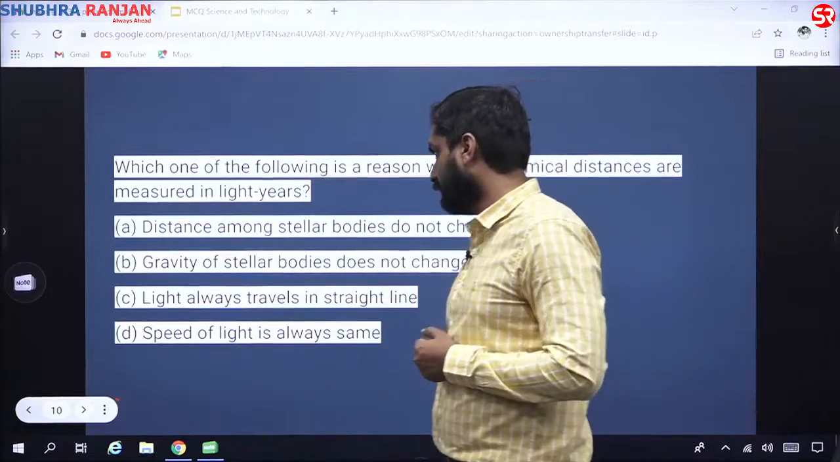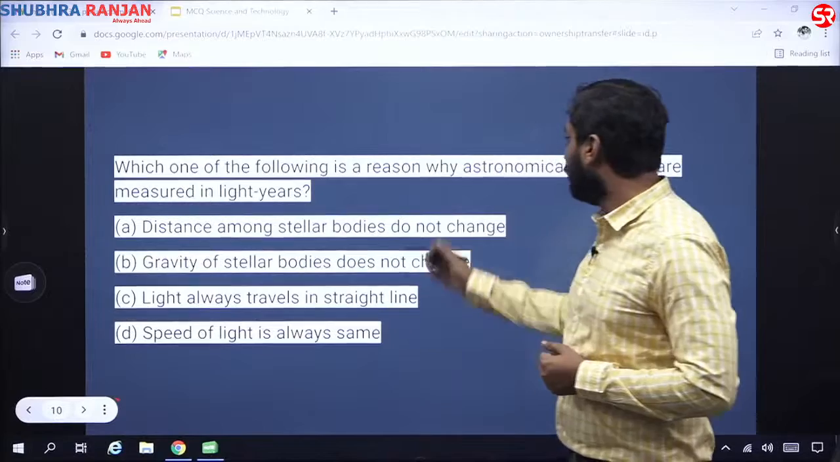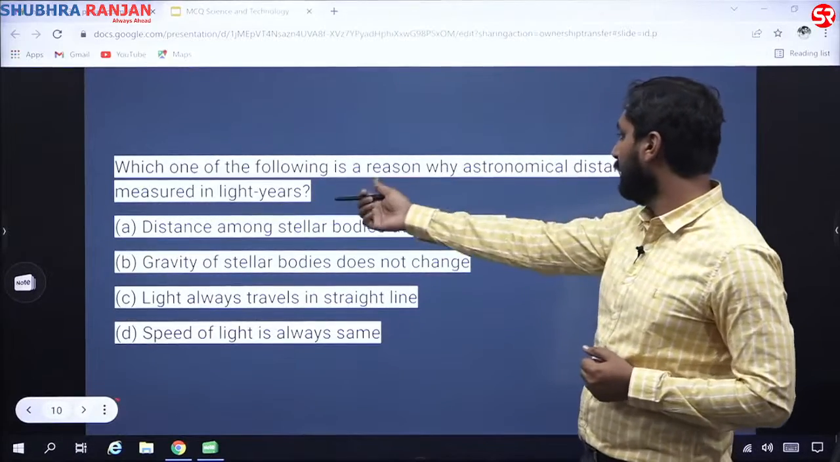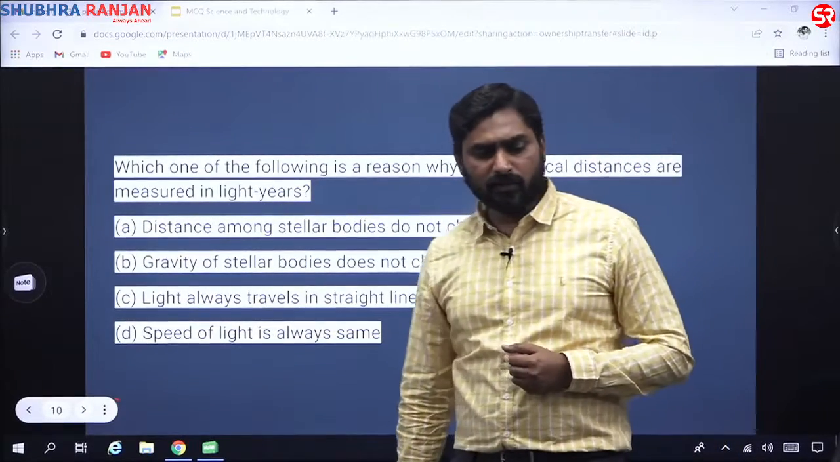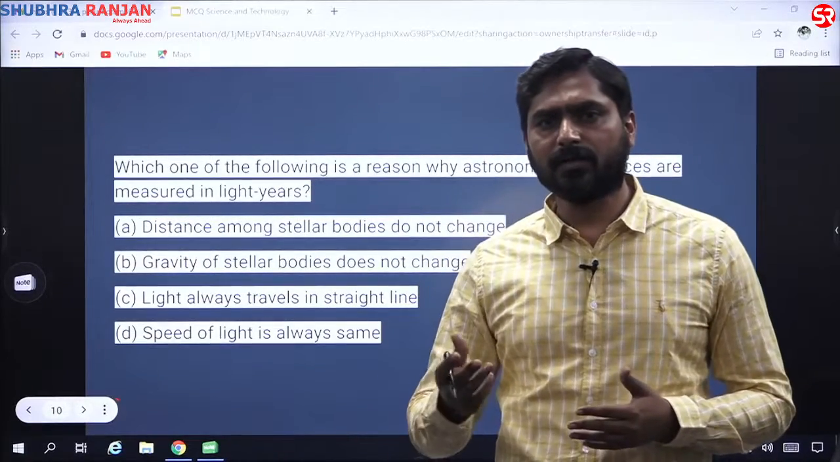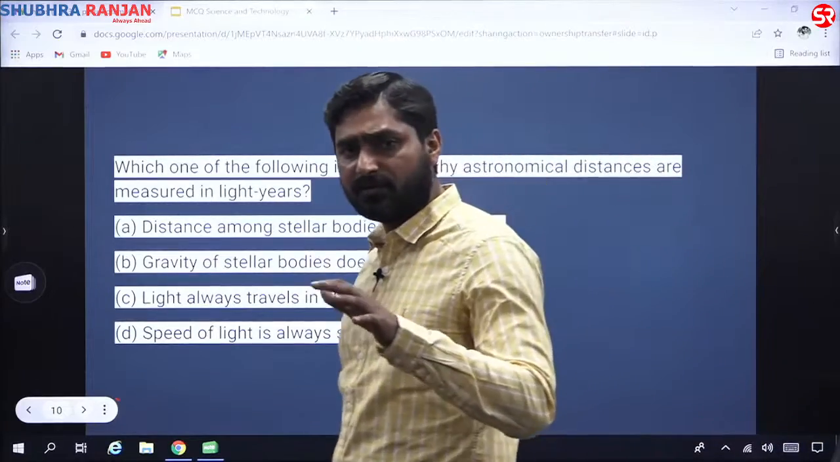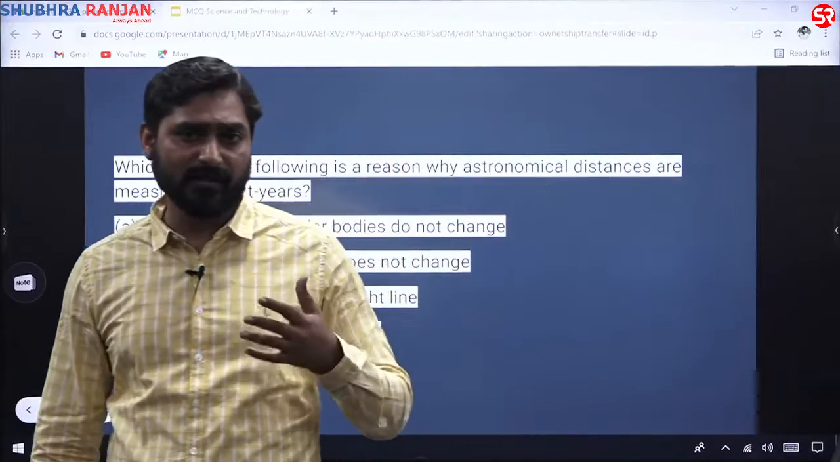So let us see this question. So this was a question this year. Which one of the following is a reason why astronomical distances are measured in light years? So yes, light is the fastest energy, or it is electromagnetic which travels the fastest. So it travels around 3 lakh kilometers in 1 second.